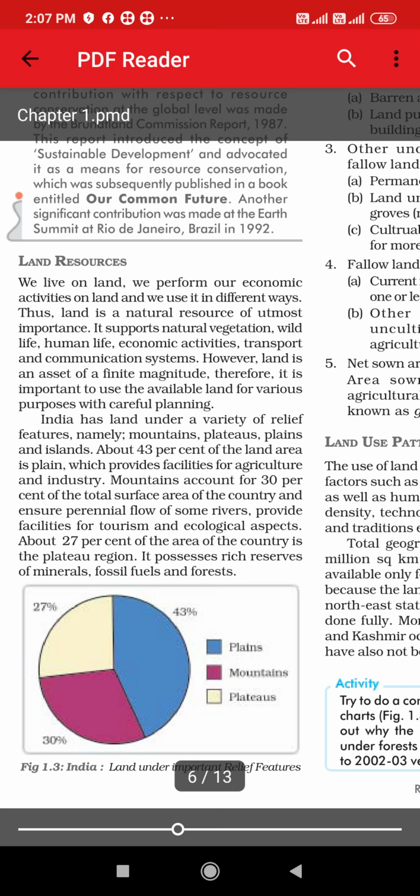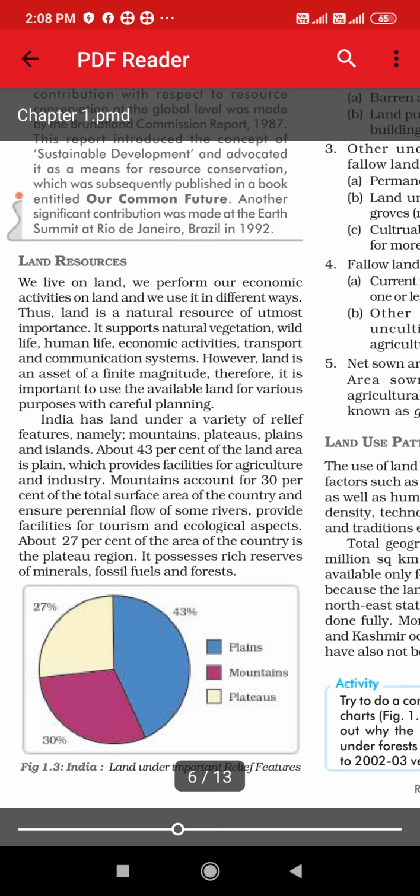About 43% of the land area is plain area. It means that in 43% of the land area we can do cultivation. Plain area is there, so cultivation is done there, right? It provides facilities for agriculture and industries. Industries can be set up on such land.